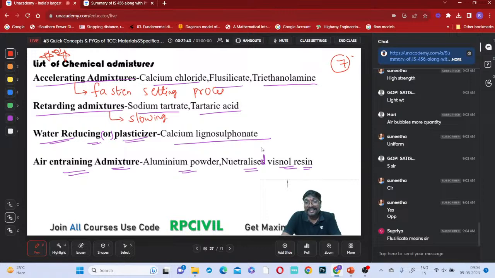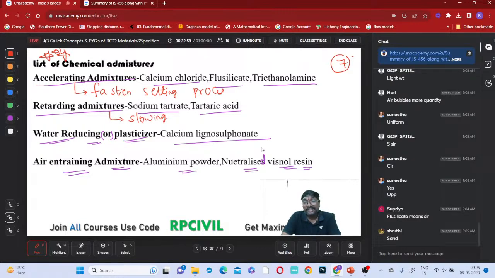If you observe, silicate is related to silicon, yes or no? So silicon particles will be present, silicon oxide, this kind of particles are present. Sodium fluorosilicate you will be having, like that, and fluosilicate you will be having. So many types of these materials. Fluosilicate is a type of chemical only, right?